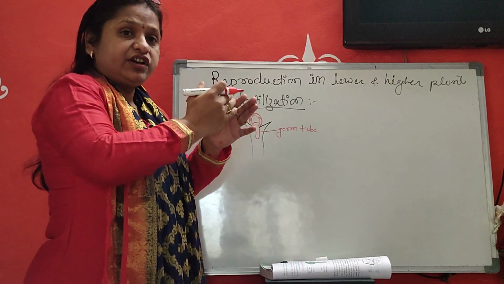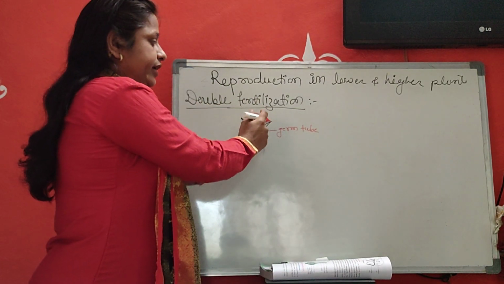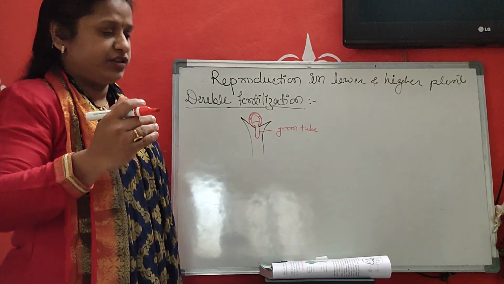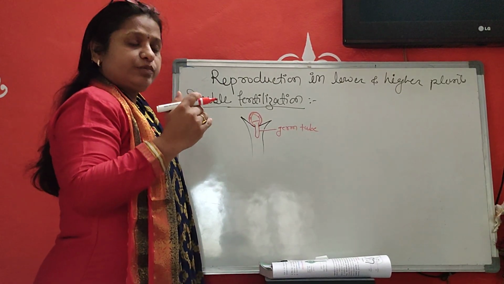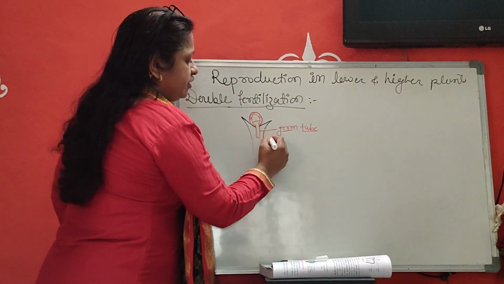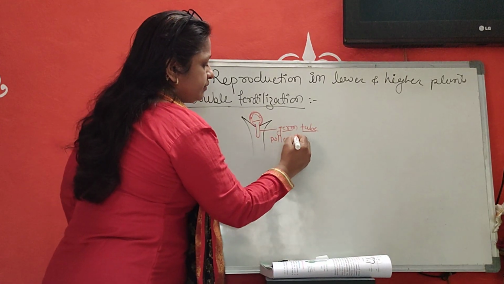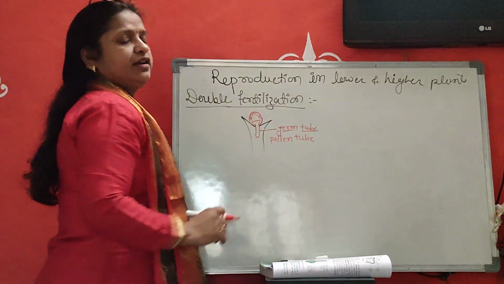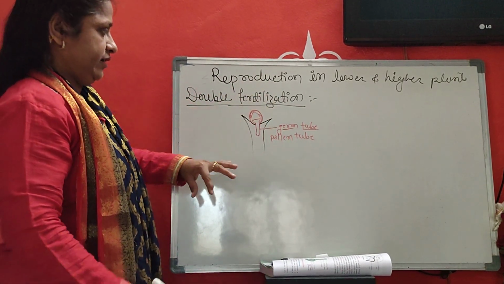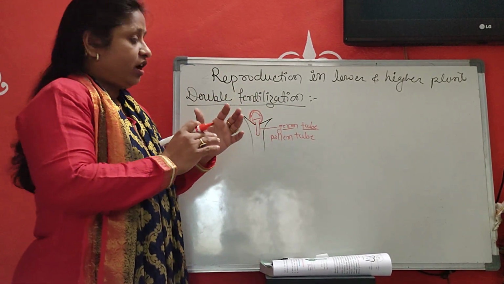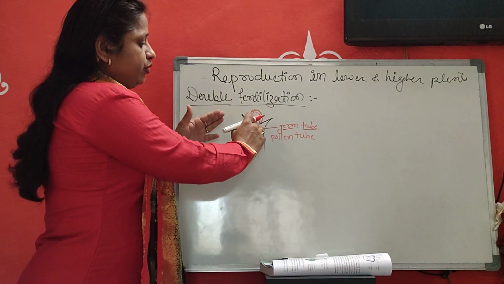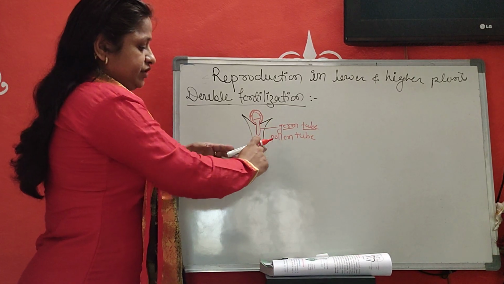The intine exerts a pressure on the exine. Due to this pressure, the pollen tube emerges out. This pollen tube is also called a germ tube. After absorbing this chemical, the pollen tube enters the style.